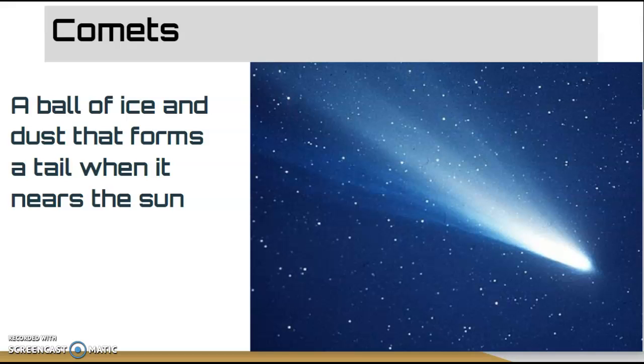Comets. We see comets every once in a while. There's a couple famous ones that go around, like Hale-Bopp or Halley's Comet. It's a ball of ice and dust that forms a tail when it nears the sun. And it starts to emit this tail. Part of the tail always points away from the sun. So no matter where the comet is, you can always tell kind of where the sun is because the tail is pointing away from the sun, regardless of the direction it's going.